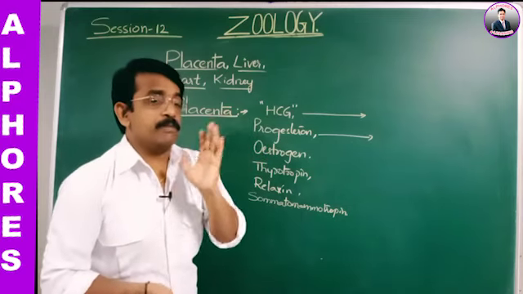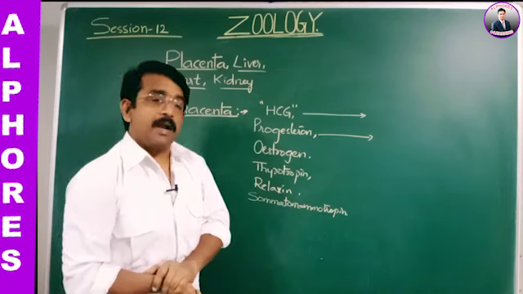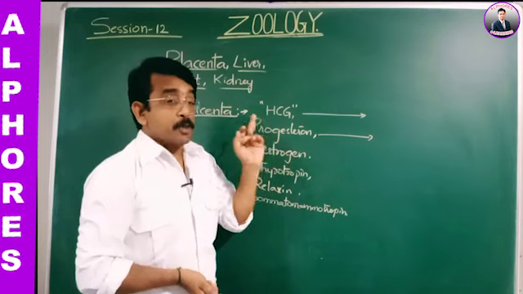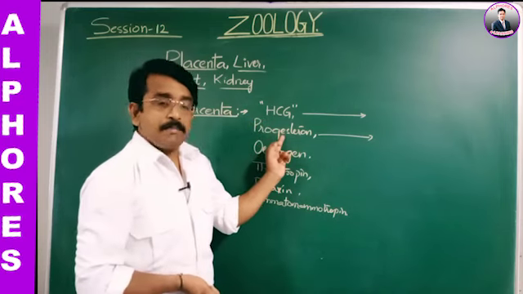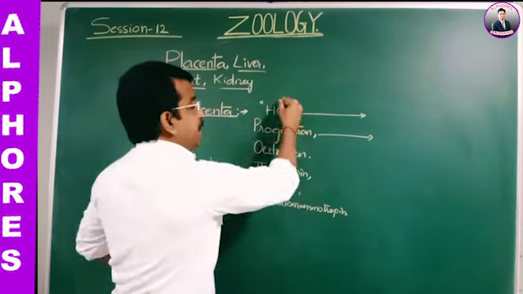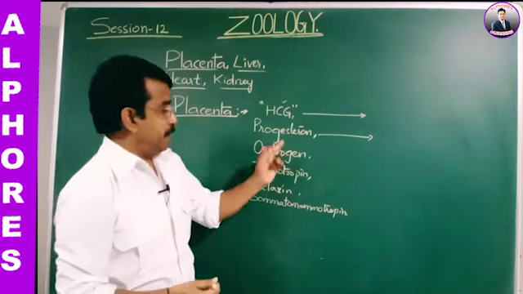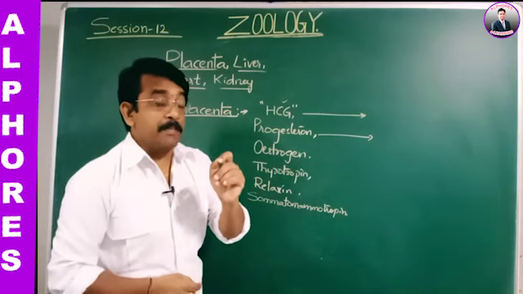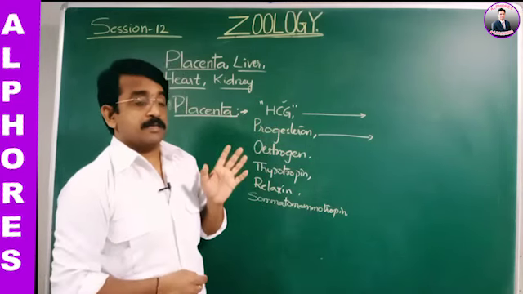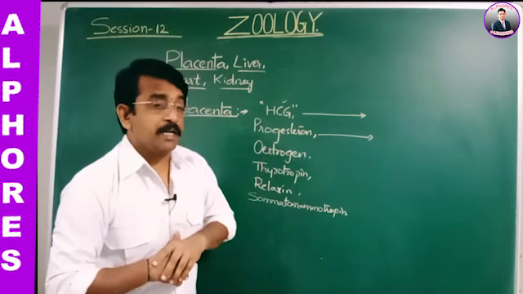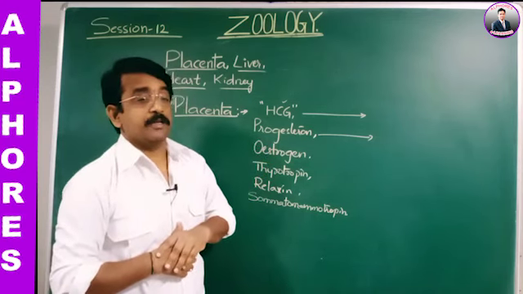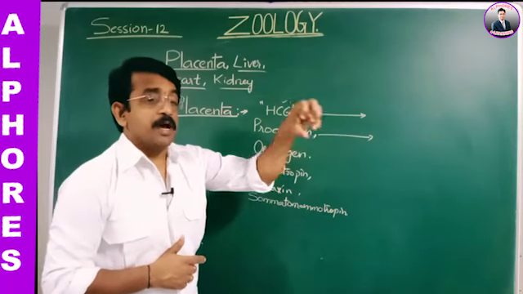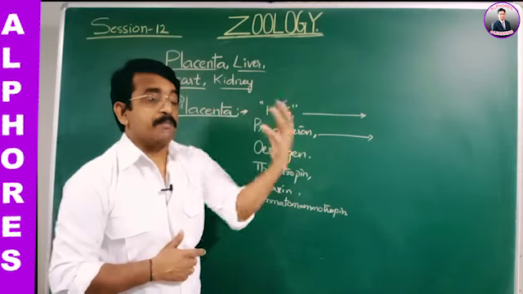The corpus luteum, acting as an endocrine structure, releases progesterone. The progesterone secreted from the corpus luteum, which is maintained by human chorionic gonadotropin during pregnancy, inhibits the uterine contractions. What do you mean by that? After fertilization, the zygote formed reaches the uterus and becomes an integral part of it.